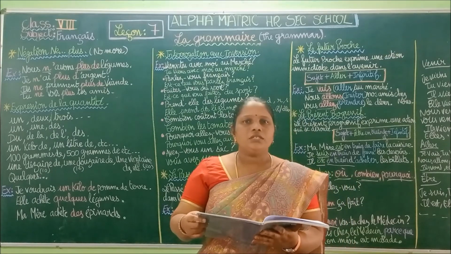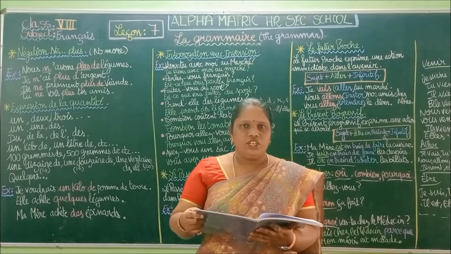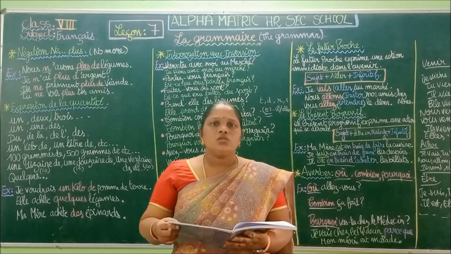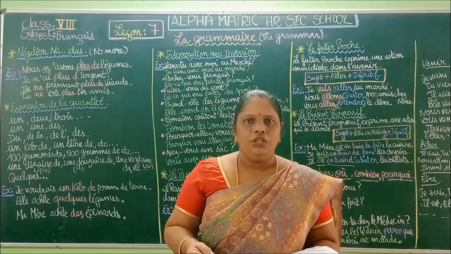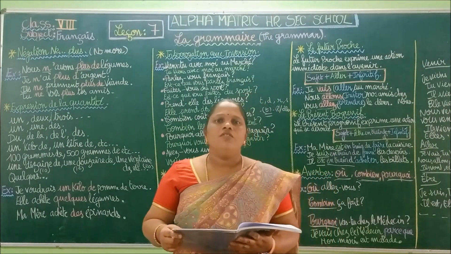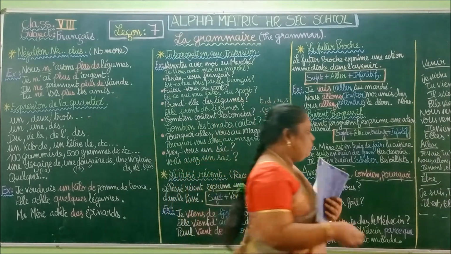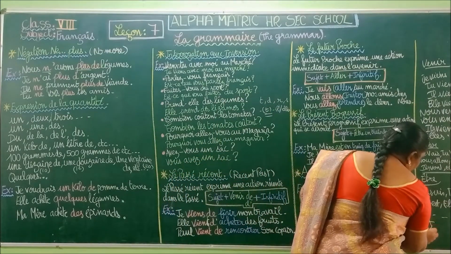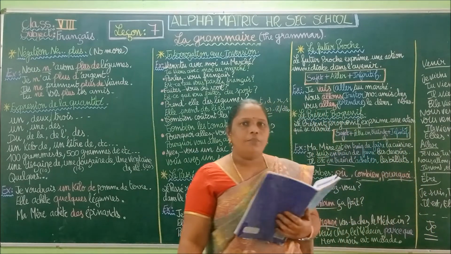Okay, so exercise number 3, you have to use the inversion form. Okay, so in the inversion form we also learned that for je we don't have an inversion form. For the subject je, there is no inversion form.